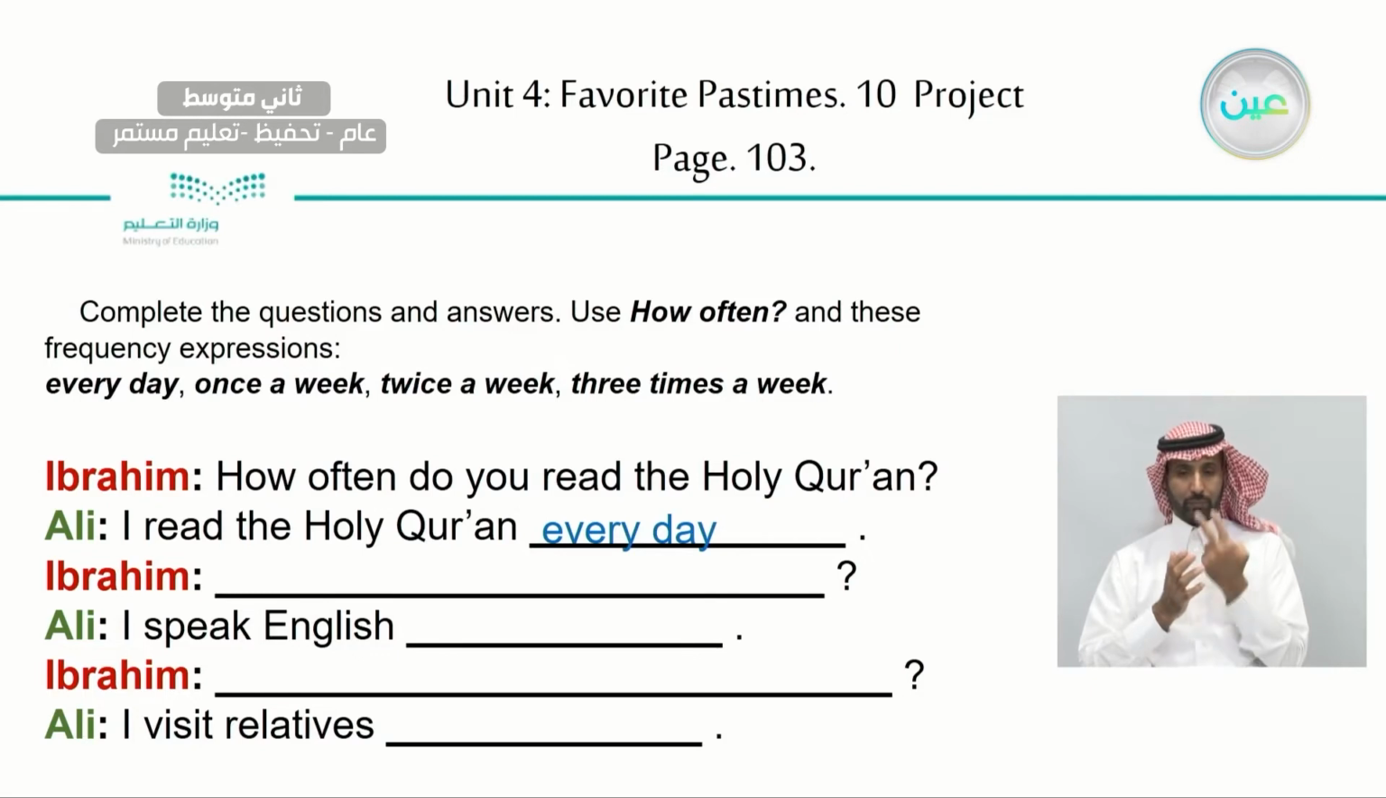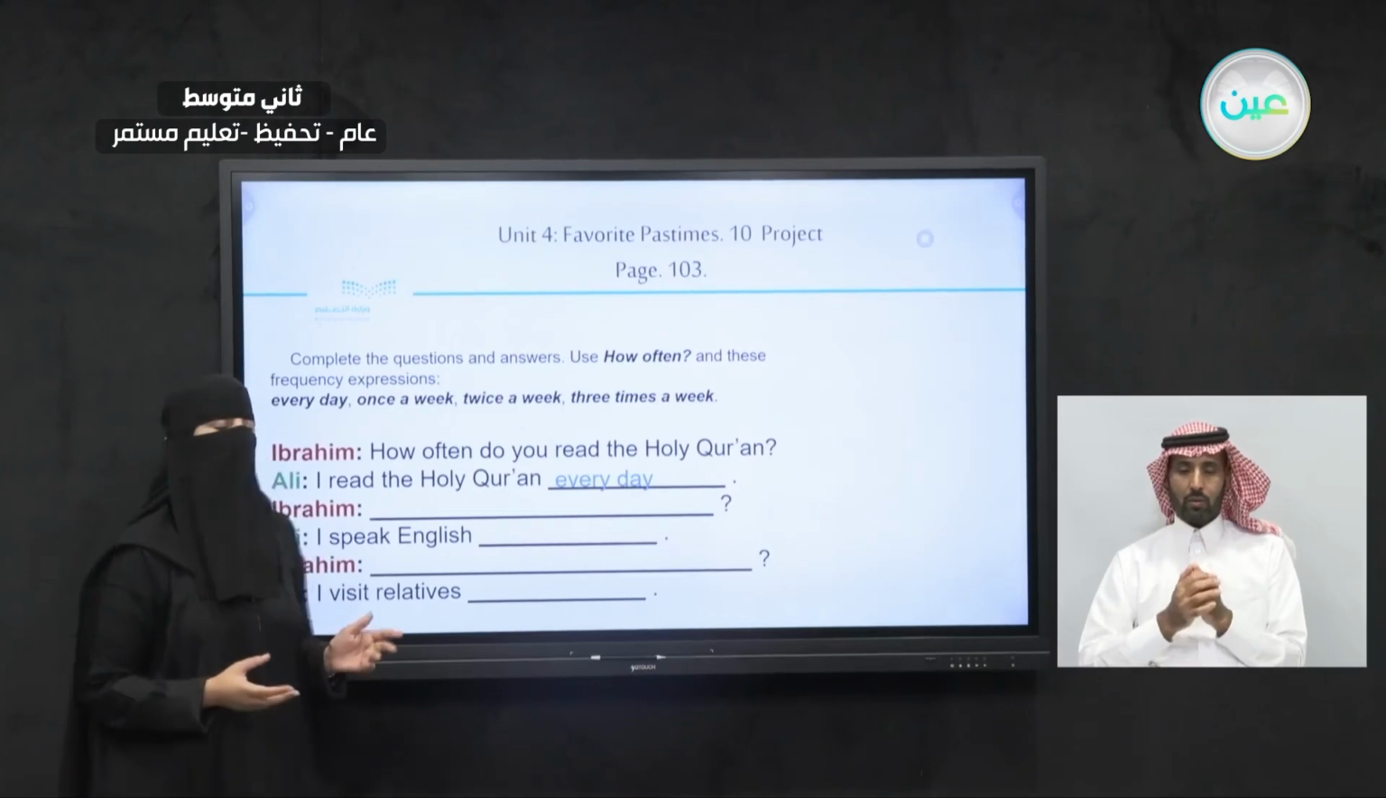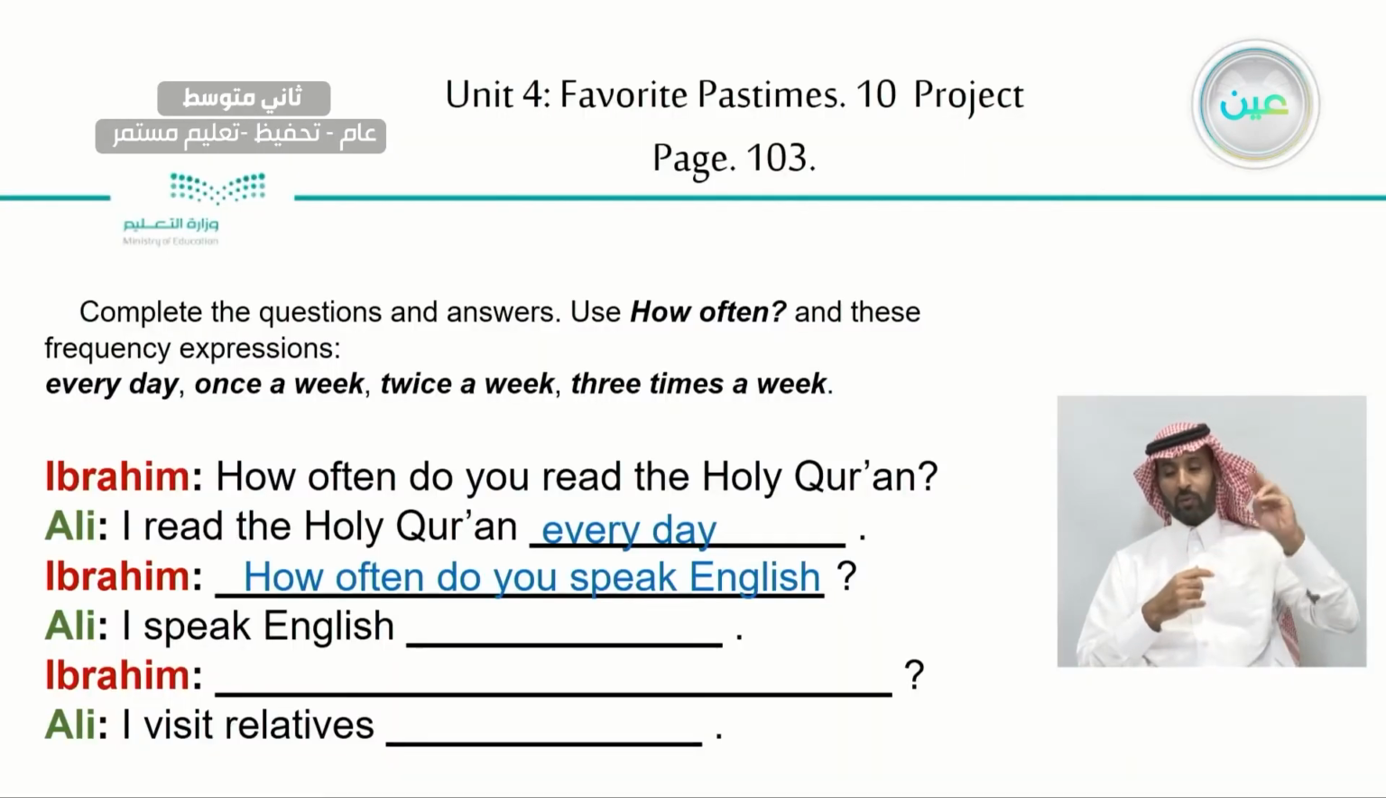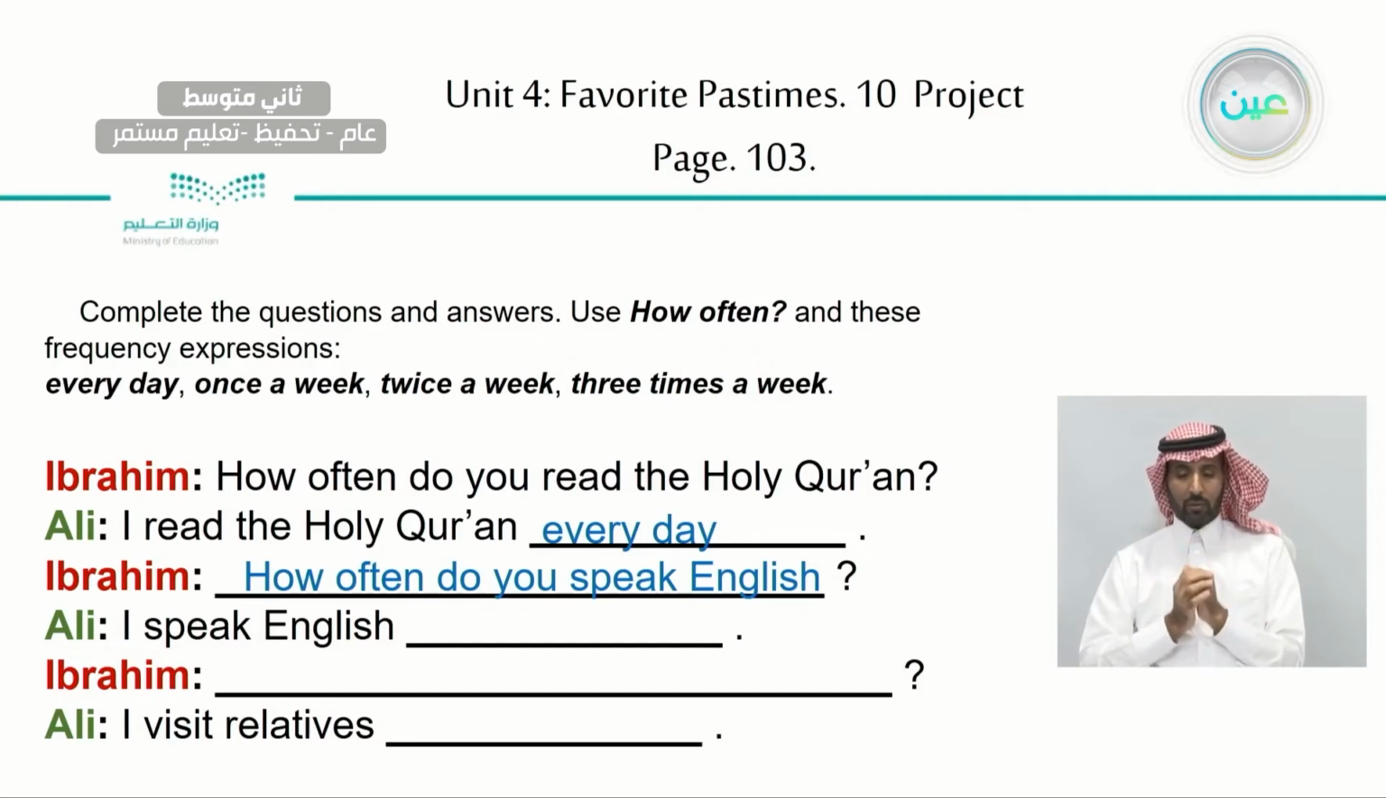Now, let's take a look at the next part here. We have a question because we have a question mark. What would the answer be? How is the question going to look? Here we have the answer: I speak English something. So the question is going to be, how often do you speak English? Now, the answer, I speak English, from the chart, how many times? Every day. I speak English every day. In the chart, there's a check under each day of the week.